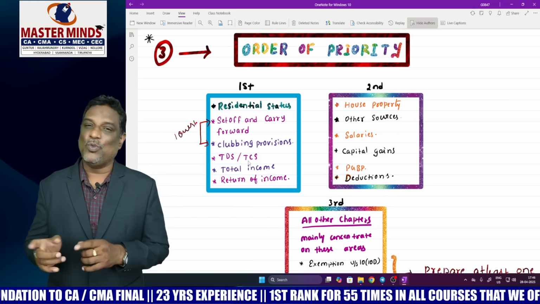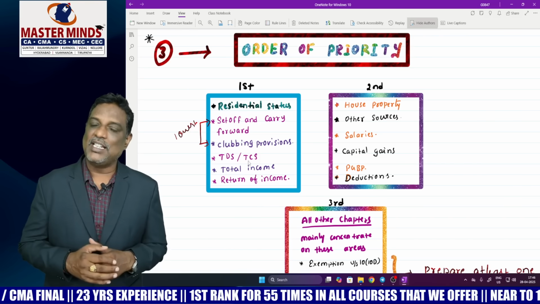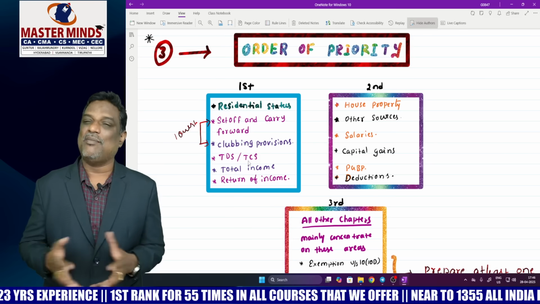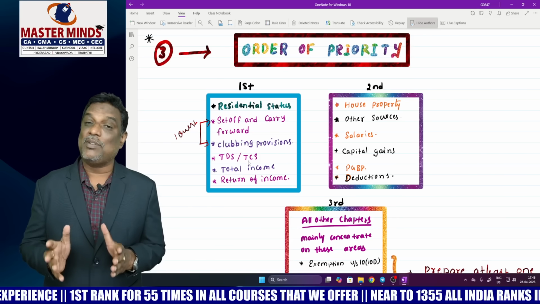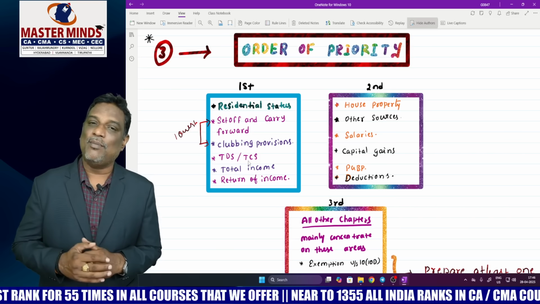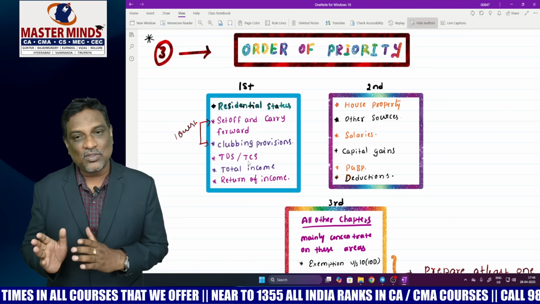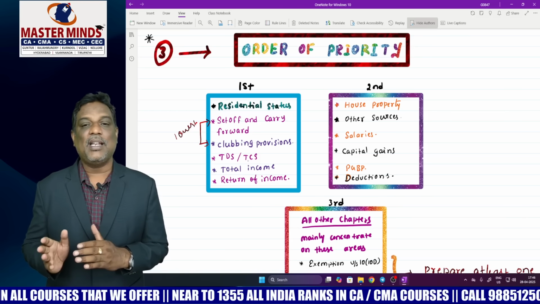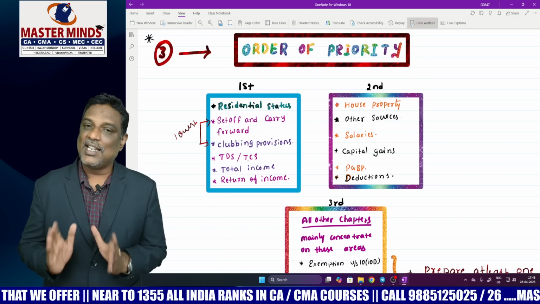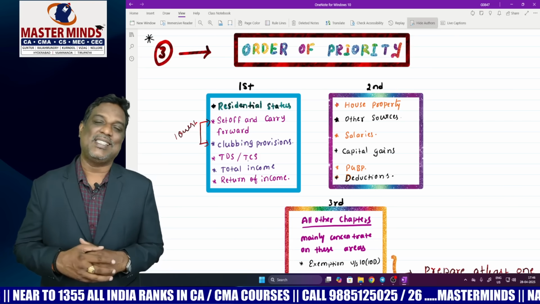And category 2 also covers a total of 6 chapters, my dear students. At this time, time is insufficient to prepare every chapter, and the category 2 chapters are very lengthy, so prepare at least 4 to 5 problems in each chapter. House property, other sources, salaries, capital gain, PGBP and deductions. So my suggestion is, in category 2, you can find at least 3 questions out of these 6.